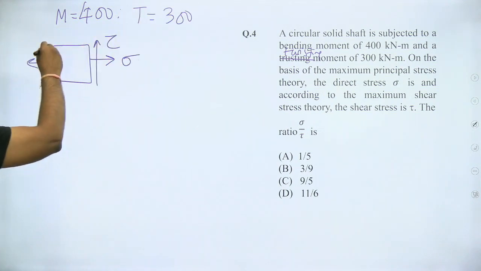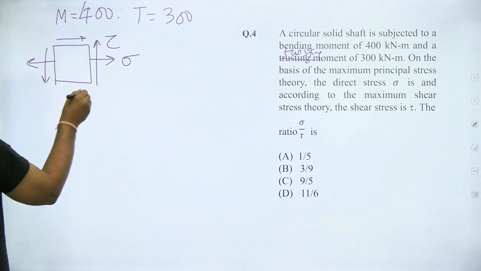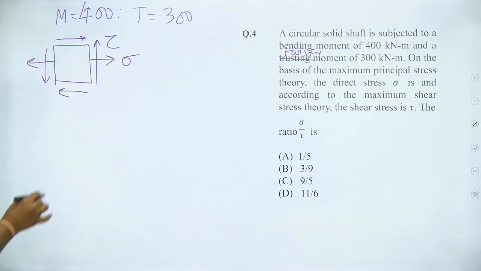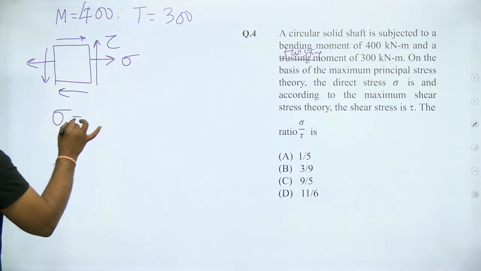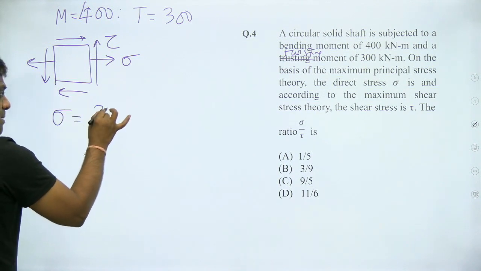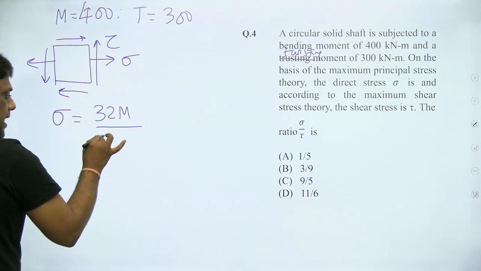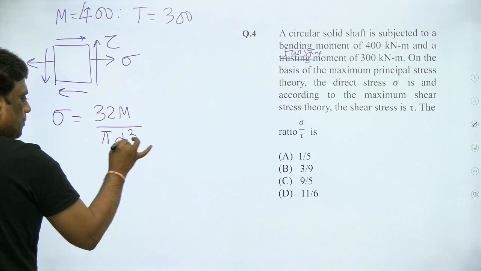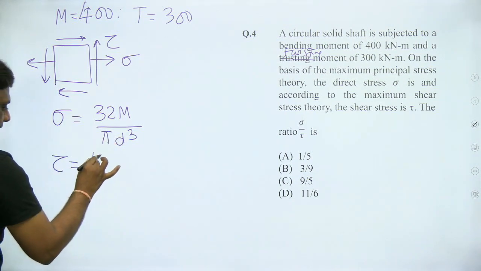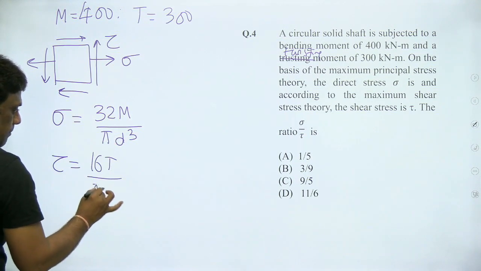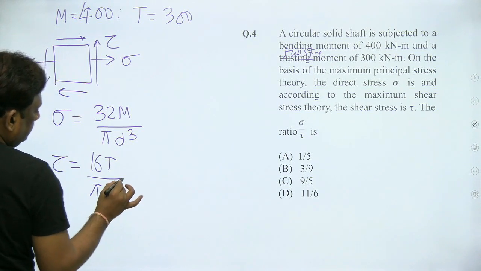So there will be torsional shear stress. From your theory of bending, sigma is maximum bending moment, 32 M by pi d cube, and the shear stress is given by 16 T by pi d cube.